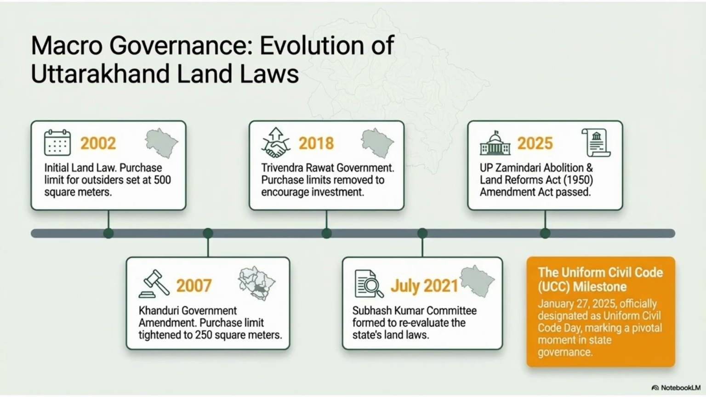This scene highlights the evolution of Uttarakhand land laws, starting with the initial law in 2002 to the passing of the UP Zamindari Abolition Amendment Act in 2025. It also designates the Uniform Civil Code milestone in July 2021.